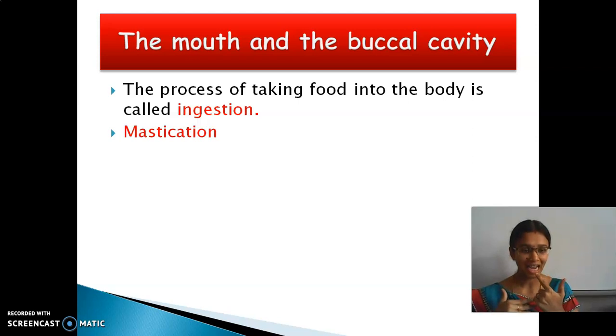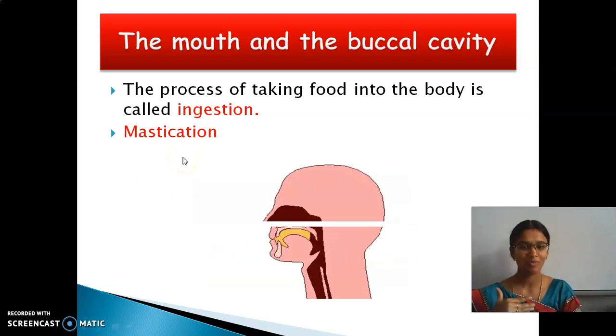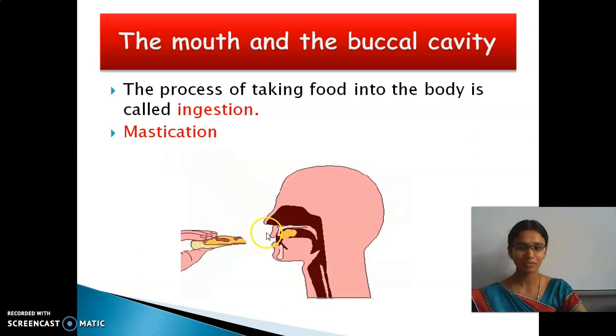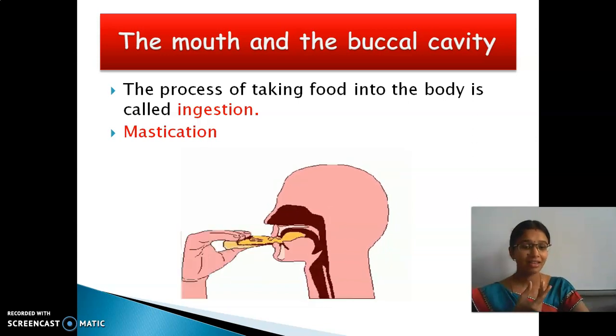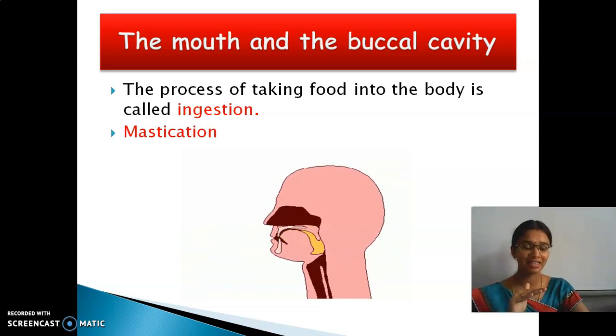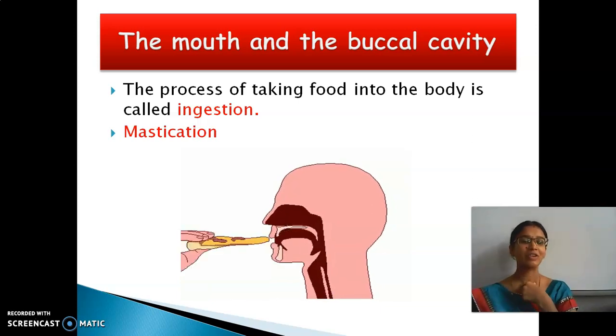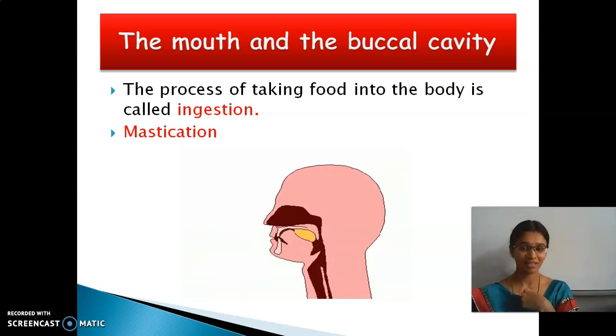So the tongue helps in mixing the food with saliva. This process is called mastication. Now you will be able to understand. See here. So in the mouth, the food is chewed, mixed with saliva, and partially digested, that is, it is broken down. So that broken down food is sent into the esophagus.